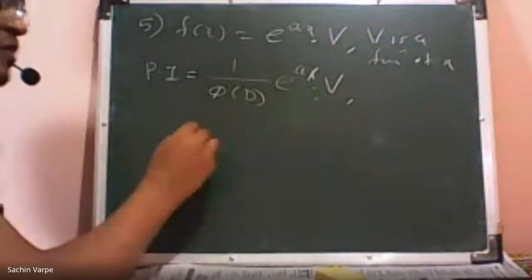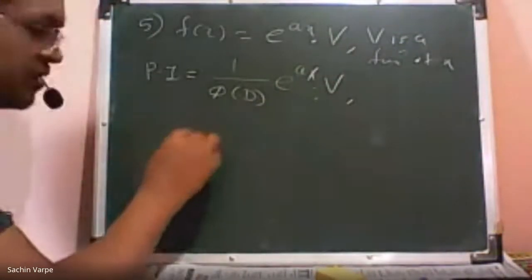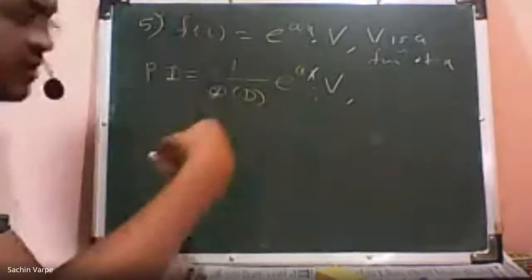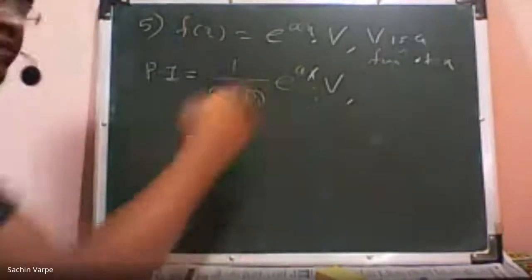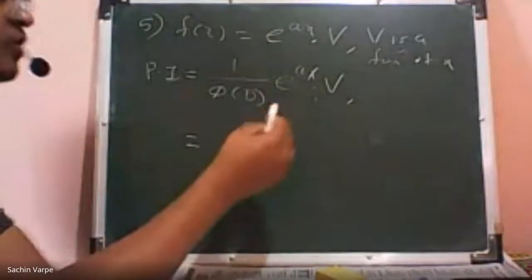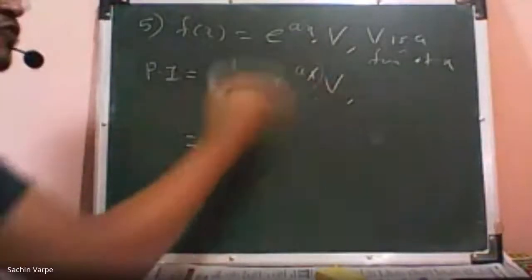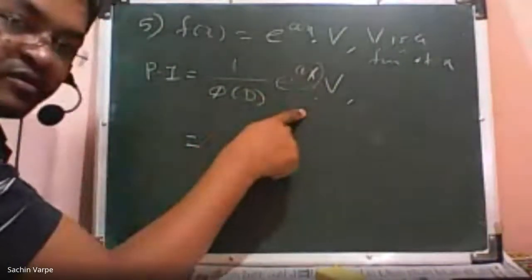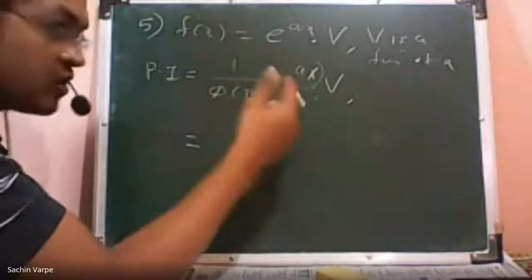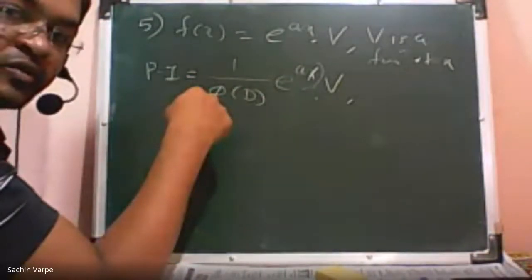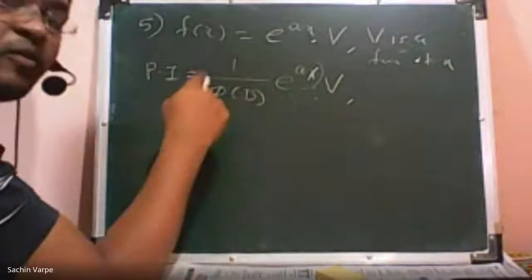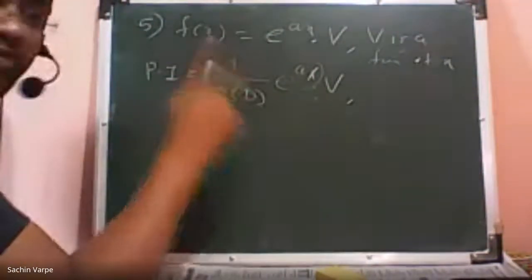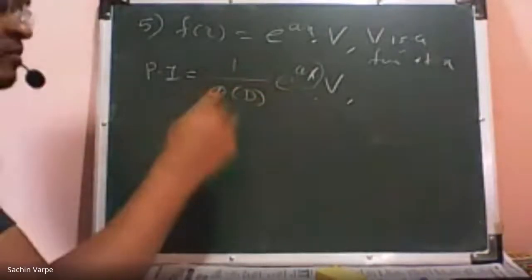Now remember, this step is very important. After this, we will take this exponential function outside the operator. Remember, that is a function, not a constant. We can only take a constant outside the operator. So if I'm taking the exponential function outside the operator, there will be a substitution.